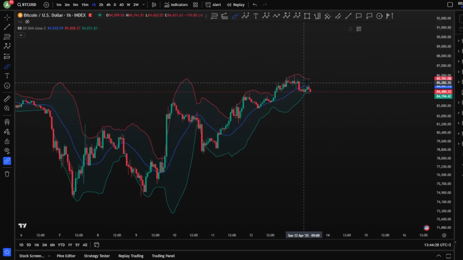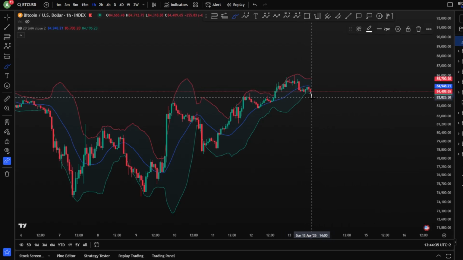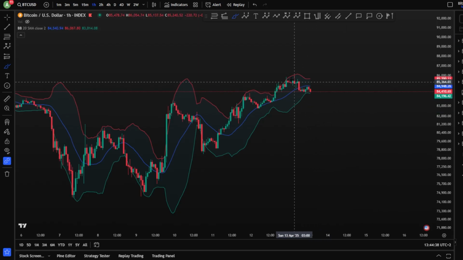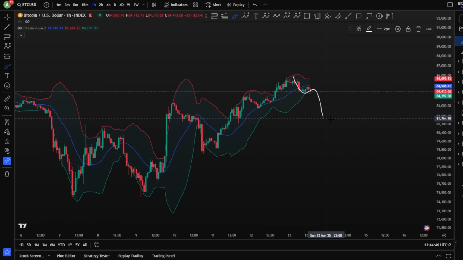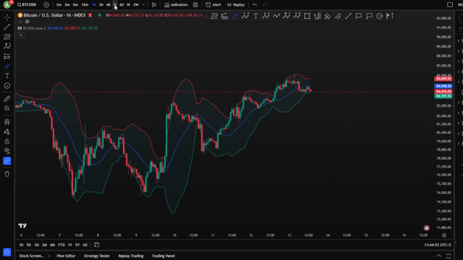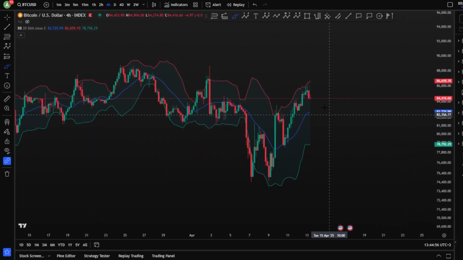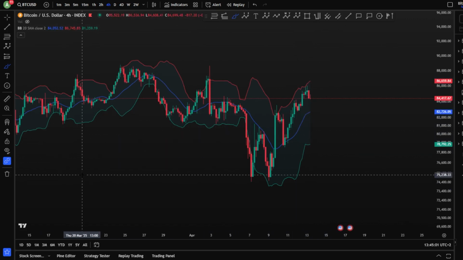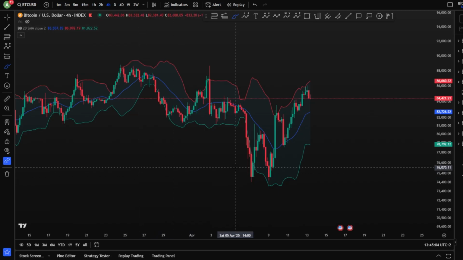Okay, the price is squeezing after having a top here. We have passed the blue line, and potentially we're going to see what the reaction is going to be in this area. If we stretch this down, it's going to be a wave A or a wave 1 here, finished wave 3, and then you're looking for a wave C towards the downside. But this can finish only one wave, A, B, and a C towards the downside. So we're going to see how this is going to unfold. Now, the most important signal is on the 4-hour chart for the Bollinger Band, to see the reaction on the blue zone.